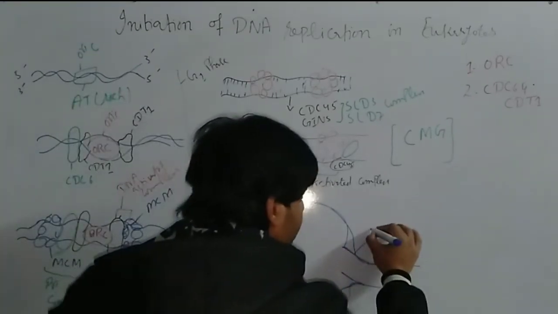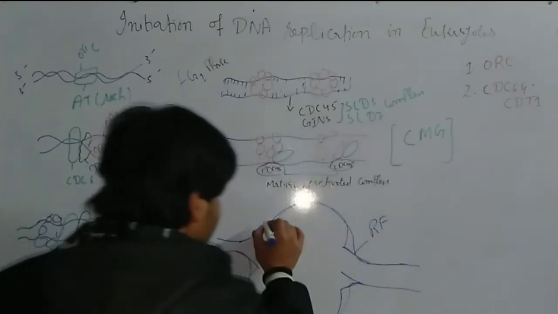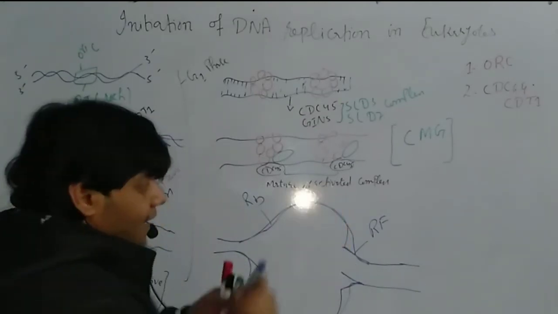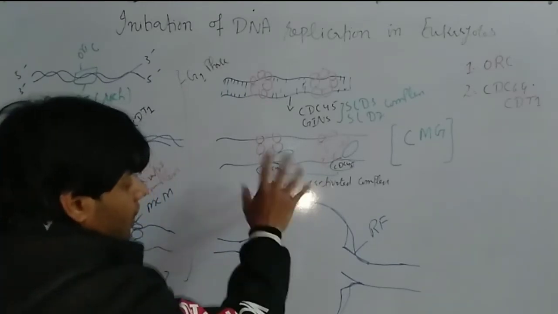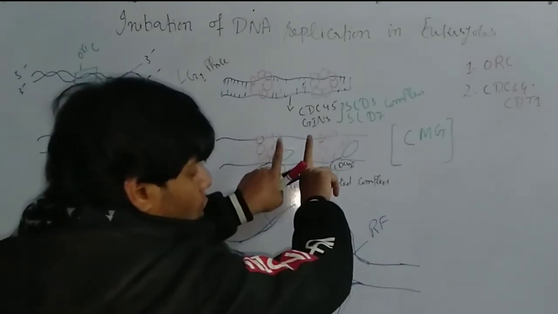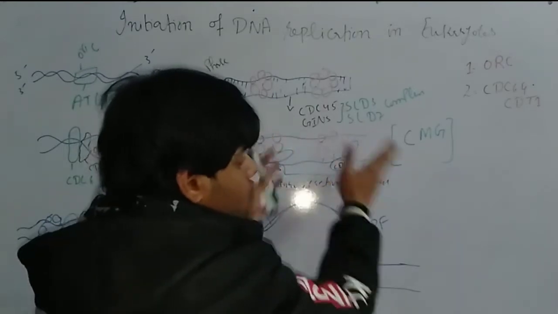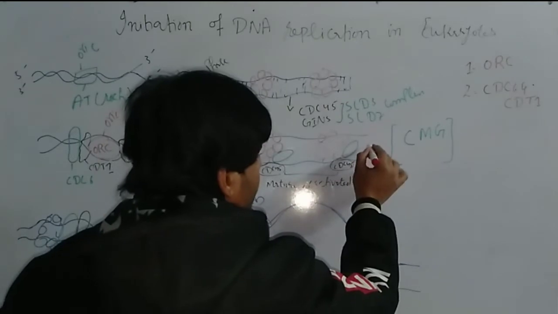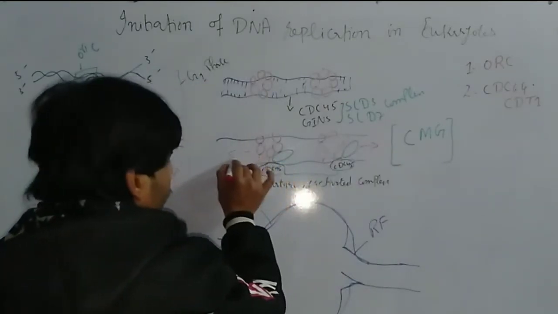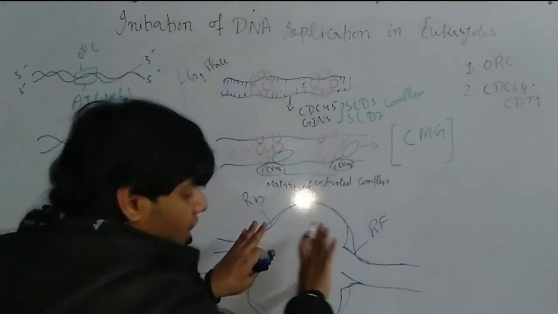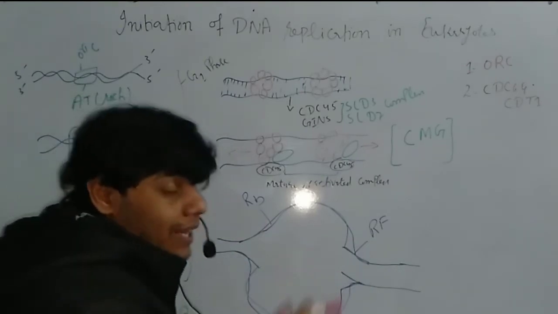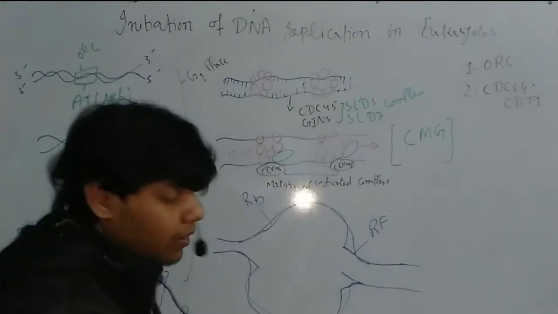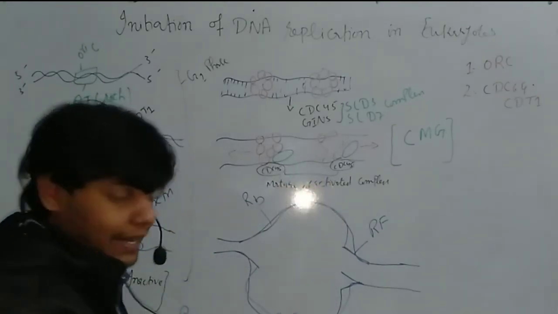Now these are the replication fork and this is the replication bubble. So this is the replication bubble and this is the replication fork. So these two activated complexes, these two CMG, can move in opposite directions. One complex moves in this direction while the other moves in this direction, due to which the DNA is melted and we get two replication forks and one replication bubble, just like you can see in the diagram.